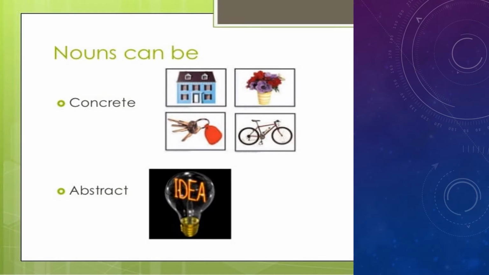The next type of noun is concrete and abstract. Concrete is something we can see or touch, we can listen to, and so on. But abstract, we cannot see tangibly, but it exists. For example, the idea of Vision 2020 is very abstract. But concrete you can refer to something like a building, a car, a bicycle, a key, people, and so on. So these are the differences between concrete and abstract.